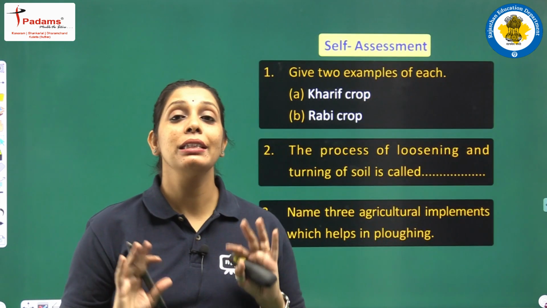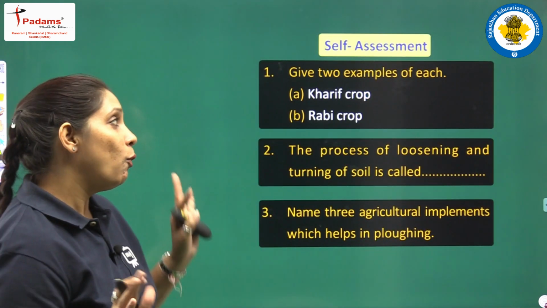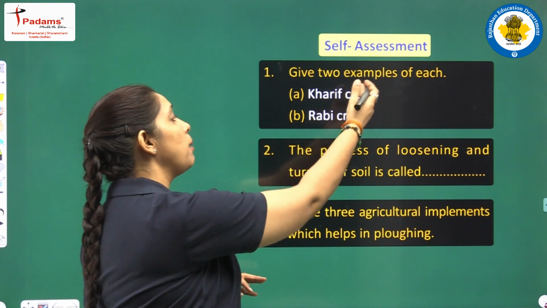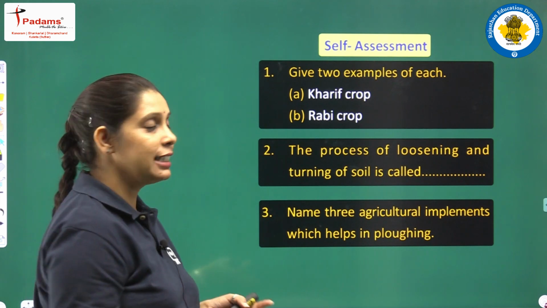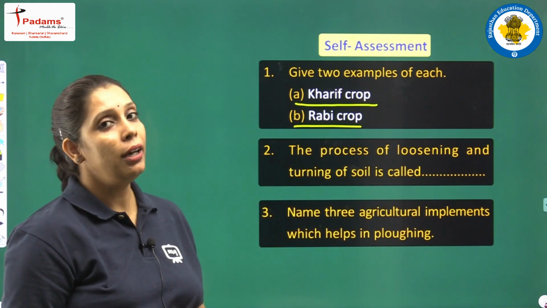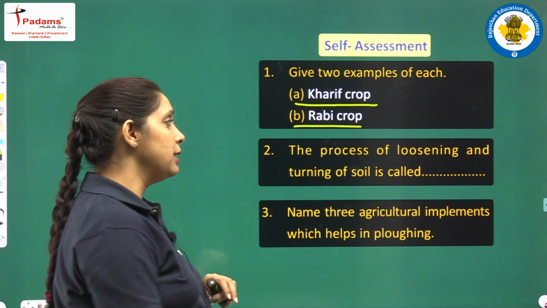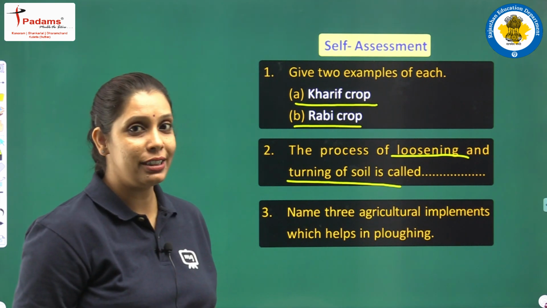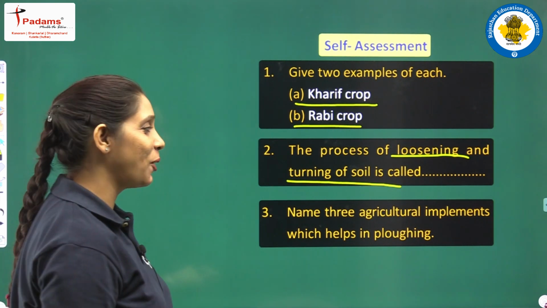Now it's time for self assessment. Okay, what is our first question for assessment, students? Give two examples of each. It's an easy one. You have to give two examples of kharif crop and rabi crop. Second question is, the process of loosening and turning of soil is called what? It's easy. Write down your answer.